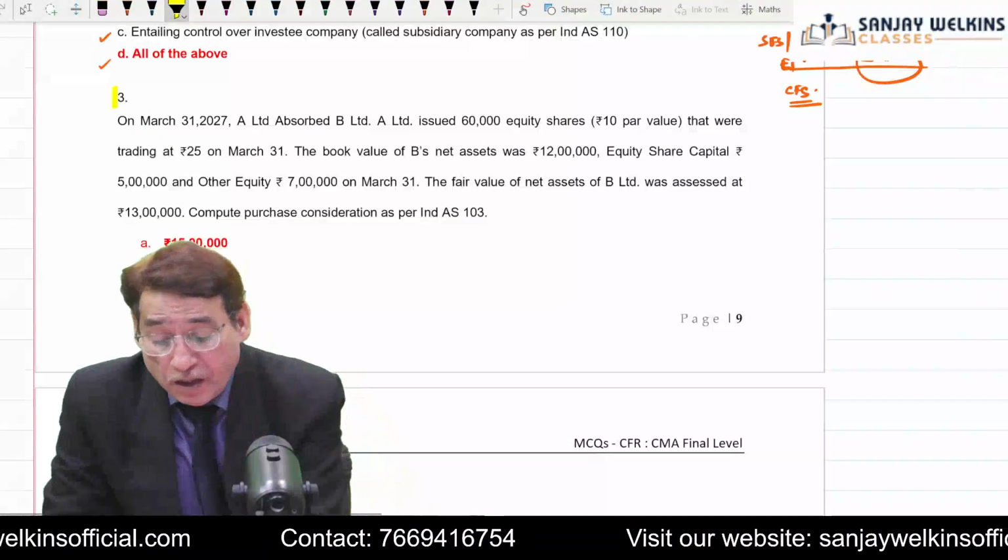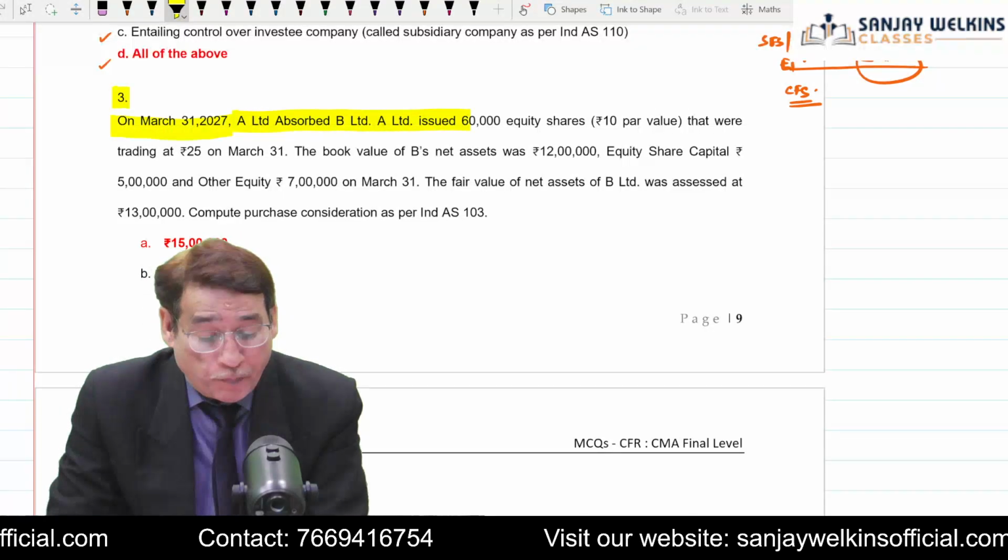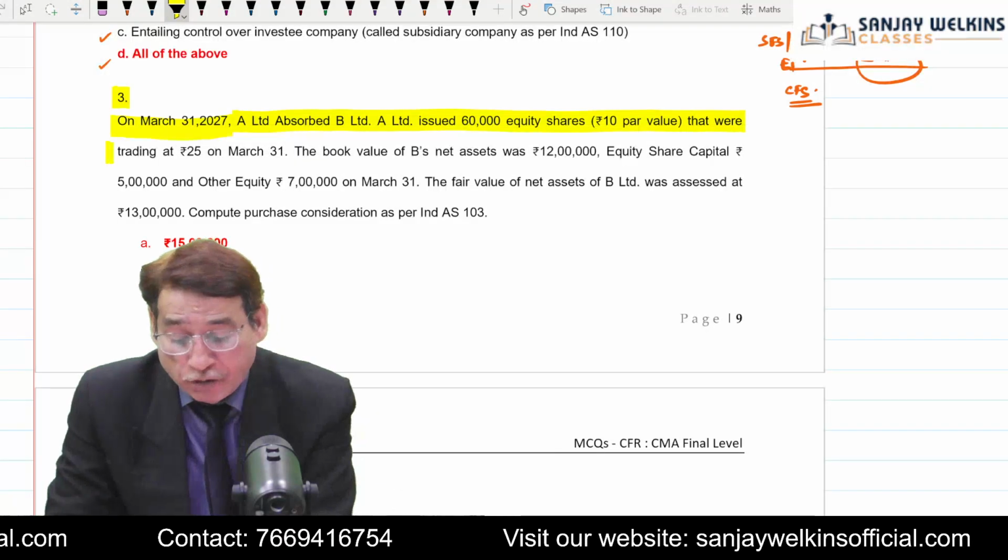Correct? And now here it is written, on 31st of March 2027, A Limited absorbed B Limited, issued 60,000 shares that were trading at 125.